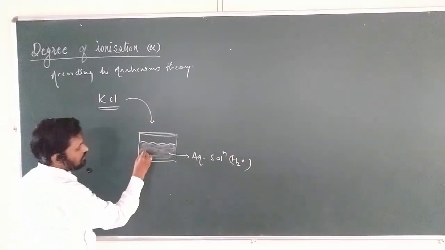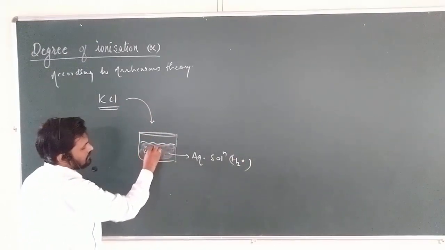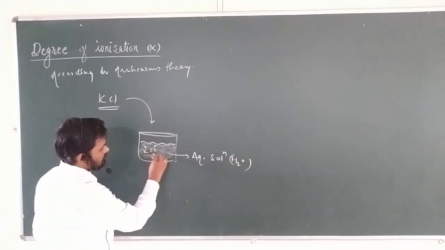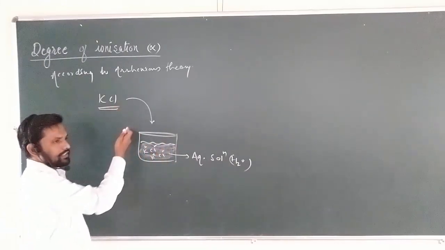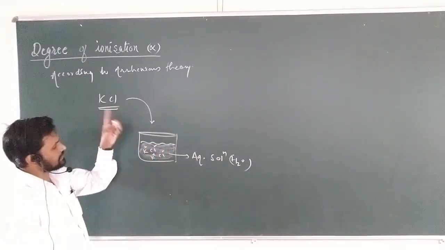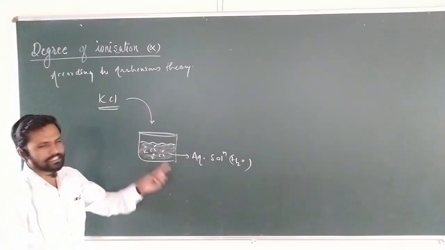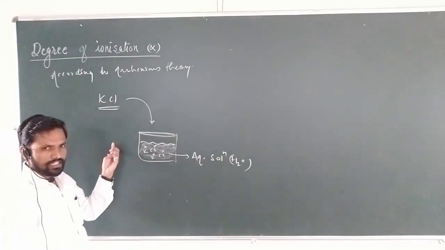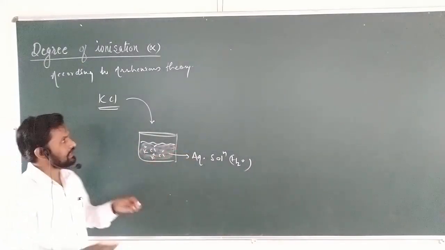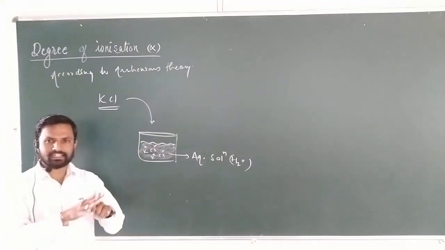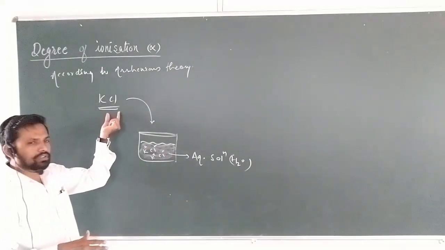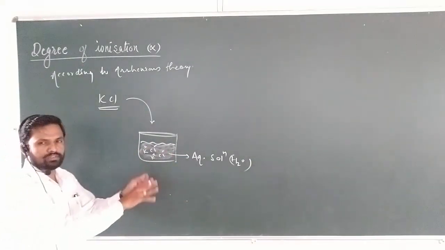The KCl molecule gets dissociated into K plus and Cl minus. Or if I take HCl instead of KCl, HCl is ionized into H plus and Cl minus. If I take NaOH, Na plus and OH minus.